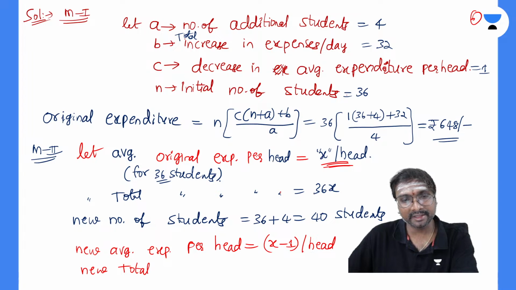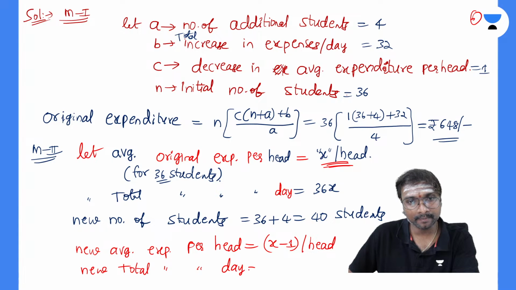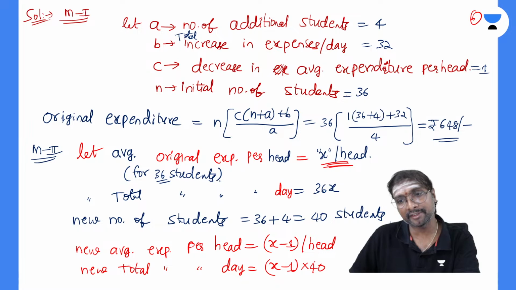This is not per head, right? This is per day. So the new total expenditure per day, how much does it come to be? It is x minus 1 into 40, right? x minus 1 into 40, or not?